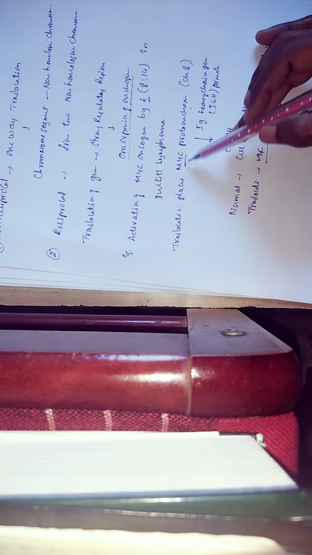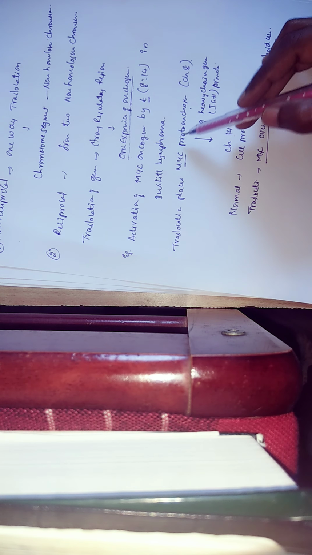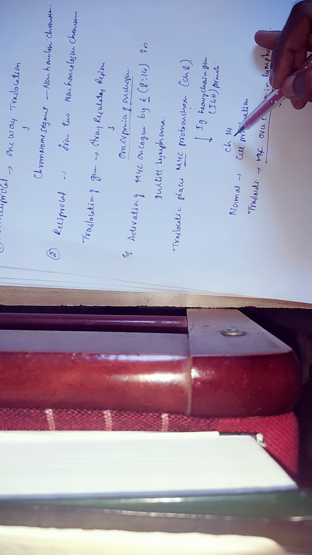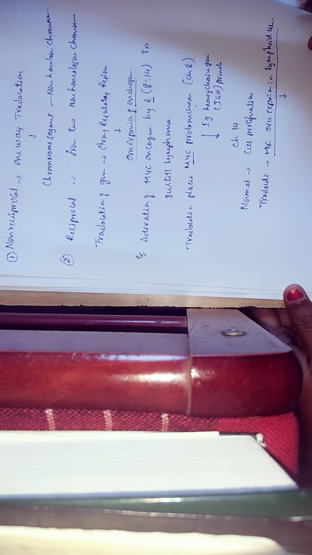Once this proto-oncogene has been transferred to chromosome 14, it has been converted into an oncogene, which leads to overexpression and lymphoma. That condition you will call Burkitt's lymphoma. Next we'll see the next method of chromosomal translocation, that is creation of novel fusion proteins.